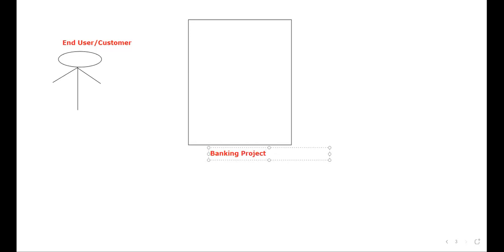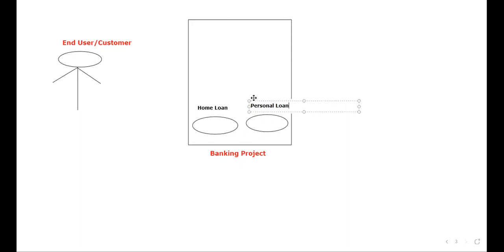Within the banking project, don't you think there are a lot of applications that can be there? If you consider a banking project, don't you think loan applications will come? Yes or no? So many loans they will offer, and they will not mess up the things. For home loan, they'll have a specific application. Within the banking project, in order to issue the home loan, they have a separate application. Similarly, to issue the personal loan, they'll have a separate application.